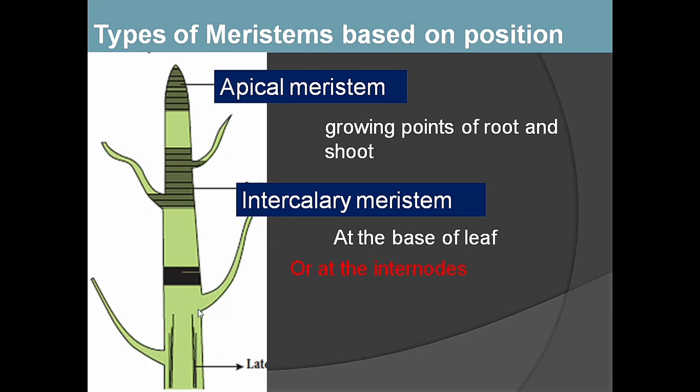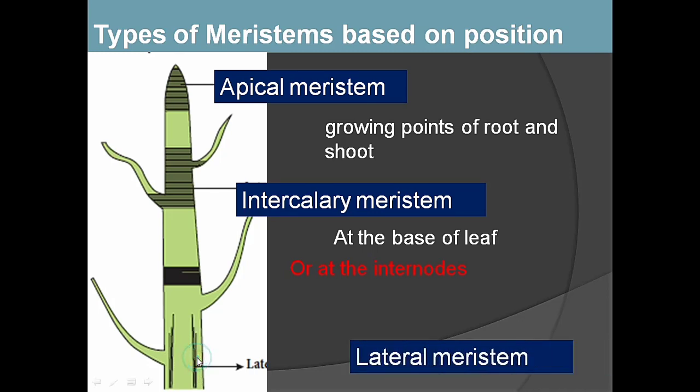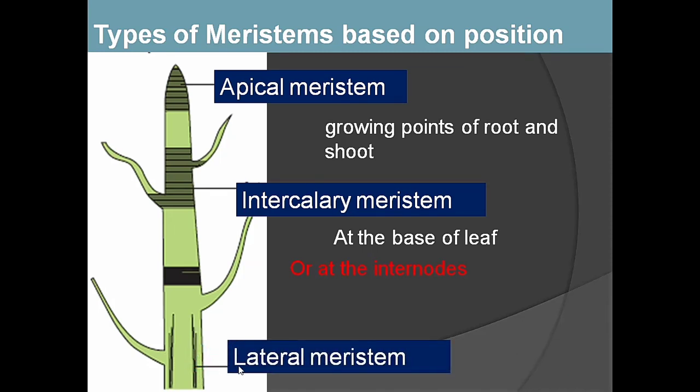The third meristem is found along the length, on the sides. This is called as lateral meristem. The meaning of lateral is side. Along the side, meristem is found. This meristem is called as lateral meristem. This lateral meristem also produces new cells. So the thickness of the plant increases due to the activity of lateral meristem. The thickness of the plant increases.